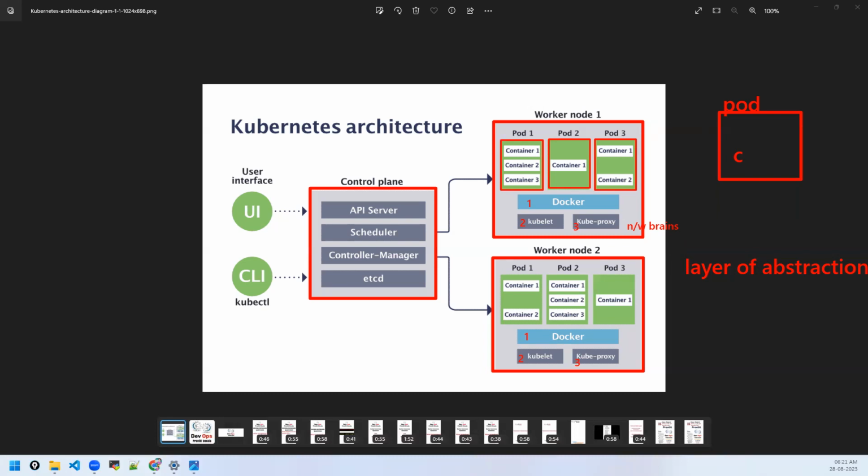Now that we understood the components on the worker nodes, let's go through the components of the control plane: API server, that's the first component, scheduler, controller manager, etcd. So these are all the different components you have on the control plane. The master node is called the control plane of the cluster, as it's a decision maker and the most important part of the cluster. First component is the API server. That's called the core component, or you can consider it like the brain of the cluster, right? So what it does and how it works, let's see.